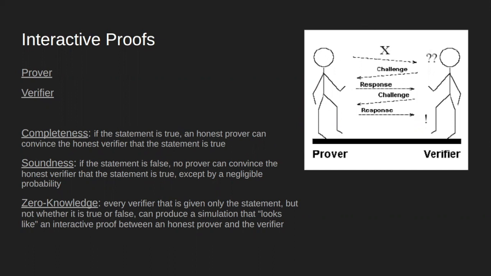And finally, what makes an interactive proof zero knowledge is that it presents no knowledge other than whether the statement is true or false. But formalized, we say that every verifier that is given only a statement, but not whether it is true or false, can produce a simulation that looks like an interactive proof between an honest prover and a verifier. What this means is that the real proof between the real prover and a verifier is indistinguishable from any fake proof that any verifier can make if they had no access to the prover.